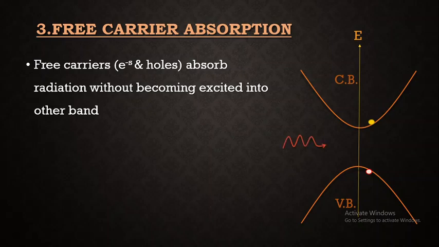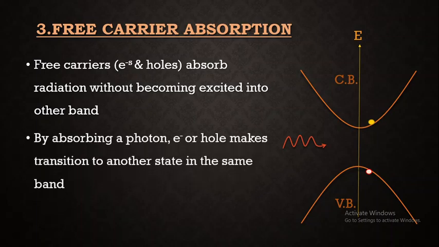But here when a photon is incident, then that photon energy will be absorbed by the hole present in the valence band or the electron present in the conduction band, which is created due to fundamental absorption itself. Or we can say that after excitation of electron, a hole will be created or some unoccupied states will be there.